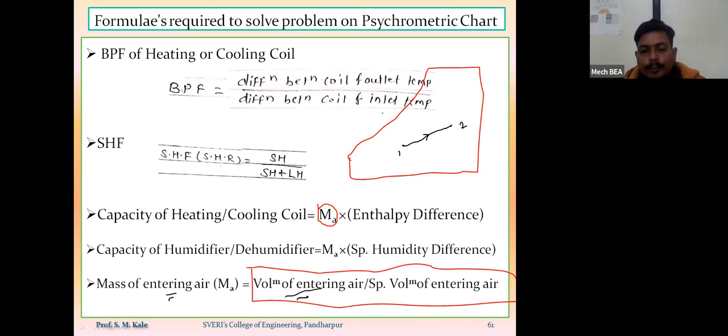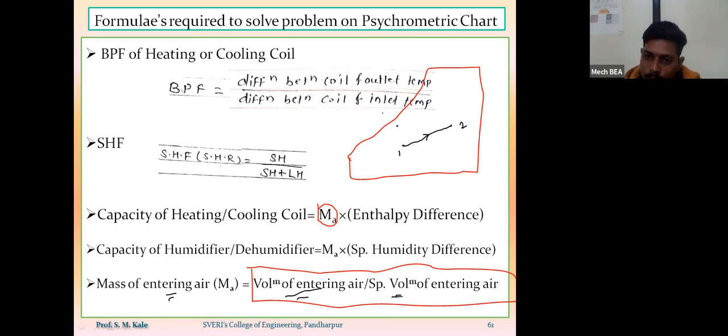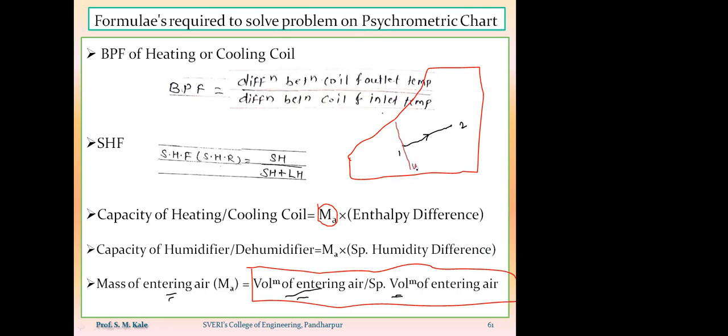Out of that, the value of volume of entering air will be provided in the problem, and the value of specific volume of entering air will be calculated by using the specific volume line. So corresponding to point number 1, I have to check the specific volume of the entering air, not the exit air.